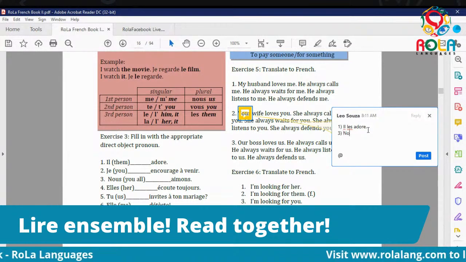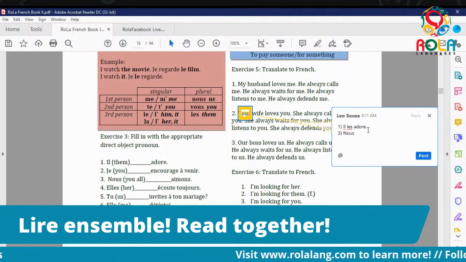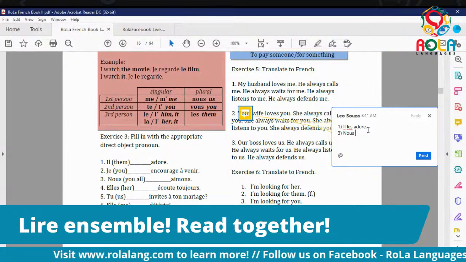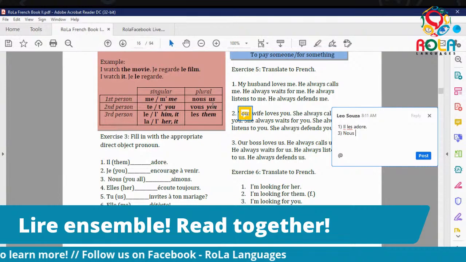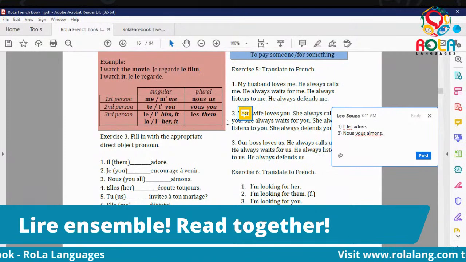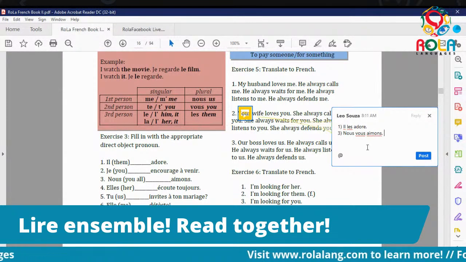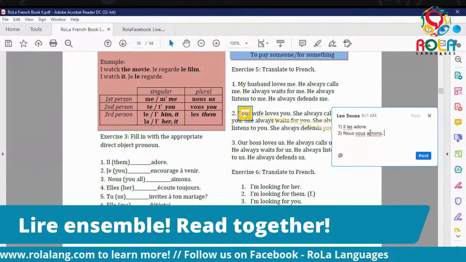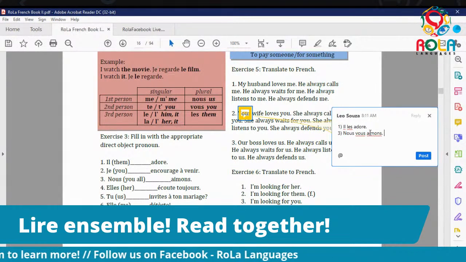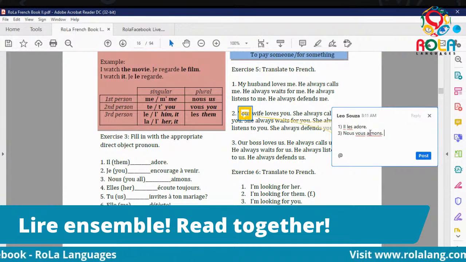3. Nous, you all, aimons. So this is translating to we love you all. So nous, and then how do we say you all? Vous, très bien. Aimons. This is kind of funky when you see it, because I may have taught you that vous is a subject pronoun, right? But in this context, you can replace it with a direct object pronoun. Très bien. Nous vous aimons.